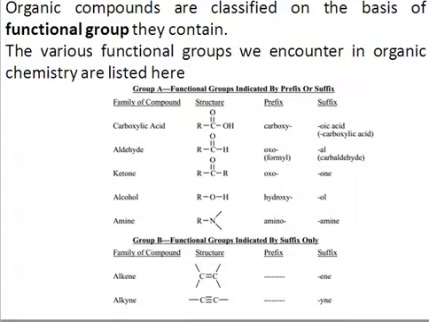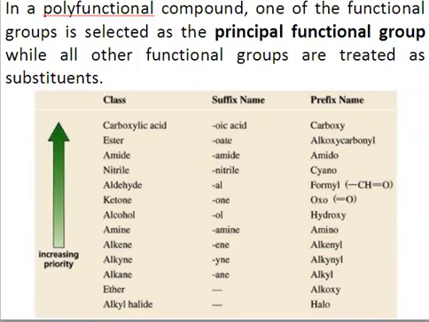So just see here. If you have a polyfunctional organic compound, that is, you have more than one functional group, then one of the functional groups is considered the principal functional group, right? The principal functional group is given the preference, and its name will end as a suffix. So the suffix is always formed by the name of the principal functional group, right?